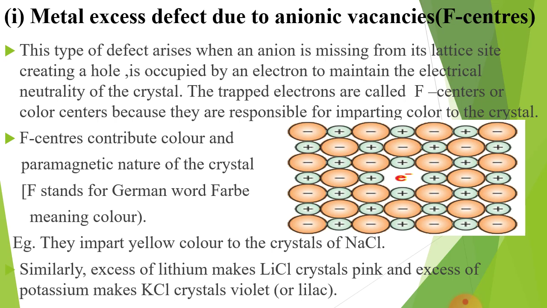Now, this defect arises when an ion is missing from its lattice site, creating a hole, and this hole is occupied by an electron to maintain electrical neutrality of the crystal. The trapped electrons are called F centers or color centers because they are responsible for imparting color to the crystal.